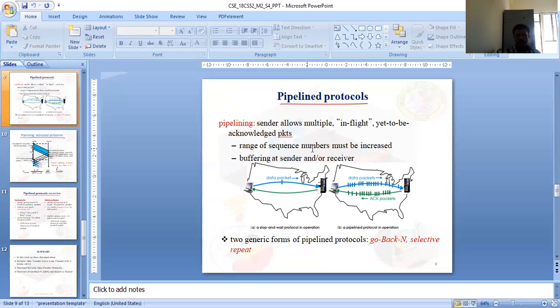In the earlier protocols, RDT 1.0, 2.0, 2.2, and 3.0, one data packet sent has to be received by the receiver, and again one acknowledgement is sent back. The receiver is the server here, sending back to the desktop machine. Here you see the pipeline protocol: 4 packets at a time, 3 packets at a time, again 3 packets at a time, sent like that. The receiver, the server, sends the corresponding acknowledgements back to the sender. There are two generic forms of pipeline protocol: Go-Back-N and Selective Repeat.